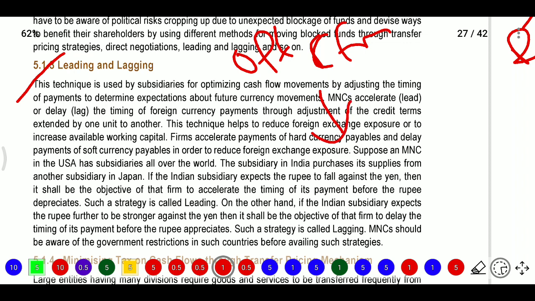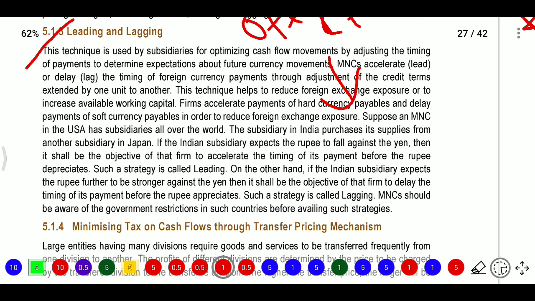Suppose an MNC in the USA has subsidiaries all over the world. The subsidiary in India purchases its supplies from another subsidiary in Japan. If the Indian subsidiary expects the rupee to fall against the yen, then it shall be the objective of that firm to accelerate the timing of its payment before the rupee depreciates. Now, on the different strategies: leading means we know the currency is going to fall before it falls.